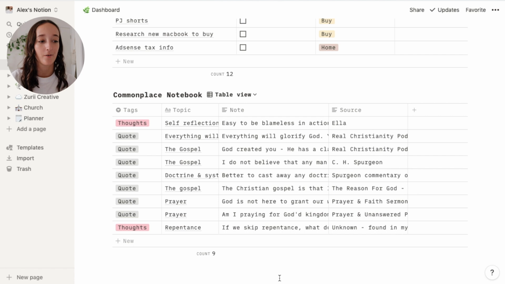But pretty much this commonplace notebook is just like a place where I can write down quotes or things that I hear or thoughts or reflections that I kind of want to just like keep and remember. These kind of things would really just be scattered throughout random notebooks, things that I hear and then I want to remember.